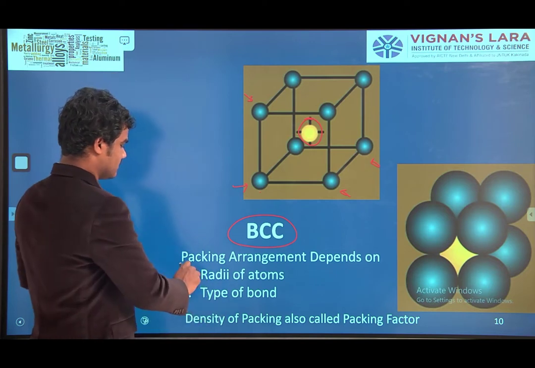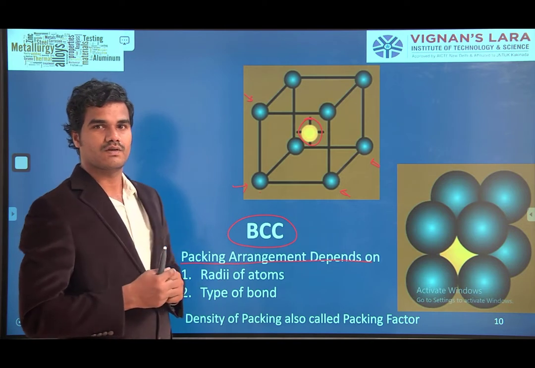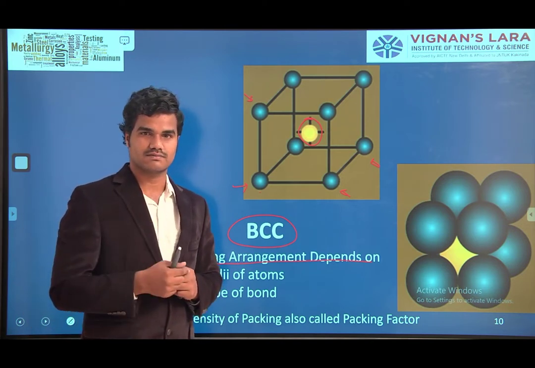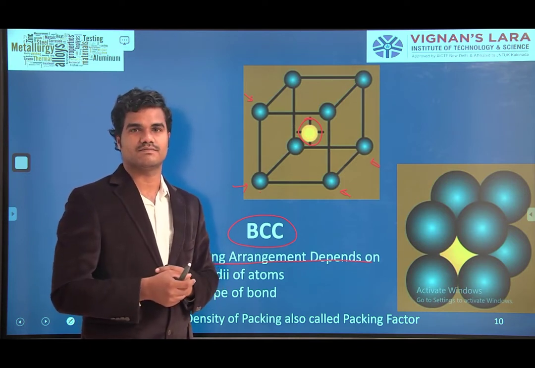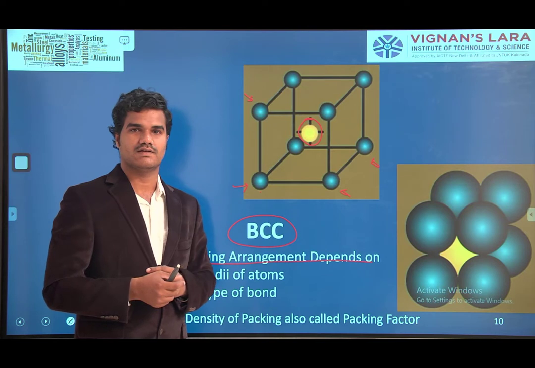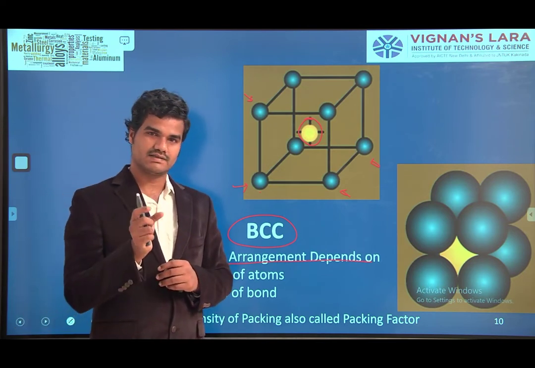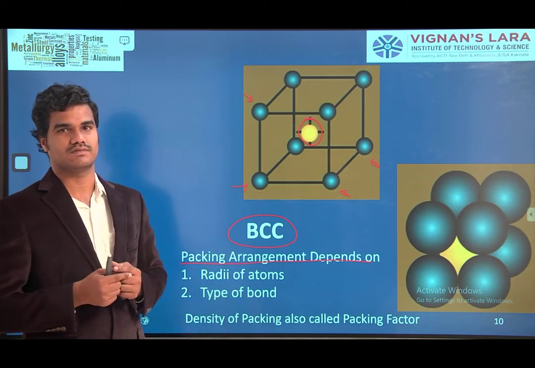Packing arrangement depends on two factors: one is the radius of the atom and second is the bond between two atoms.